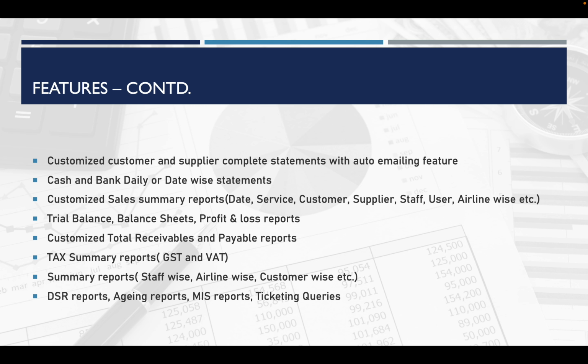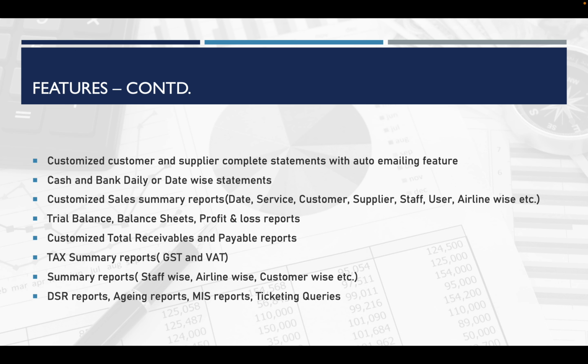For sales summary, you can take a customized sales summary with respect to customer, staff-based, service-based, or airline-based. Any customization is possible for your sales summary reports, which you can generate in detail or in a summary format. Then final reports like trial balance, balance sheet, profit and loss, the total receivables and payables, that means outstanding reports, aging reports, GST or VAT summary reports, etc. are available.